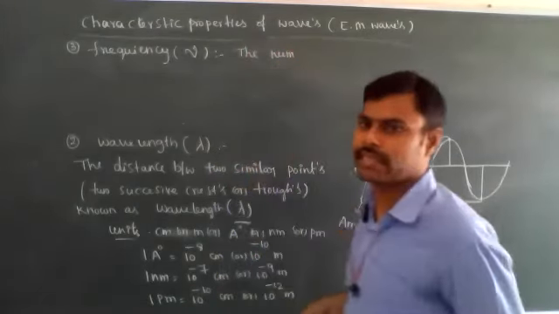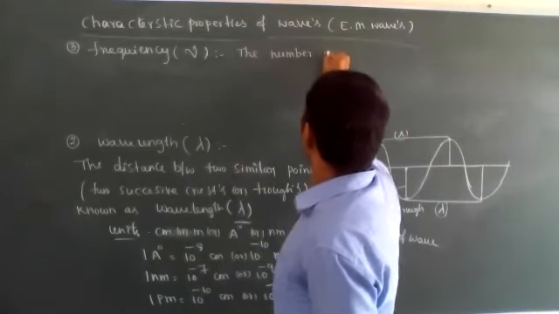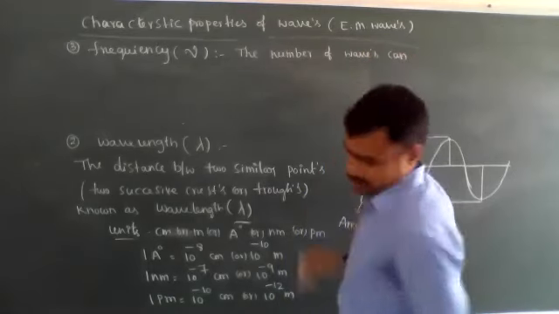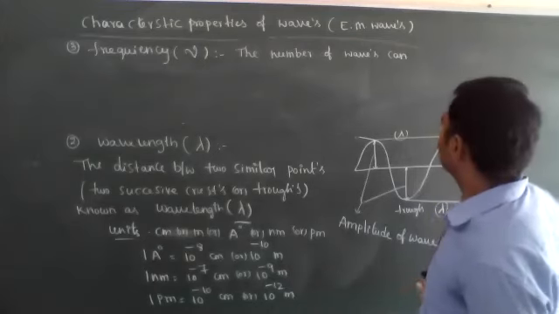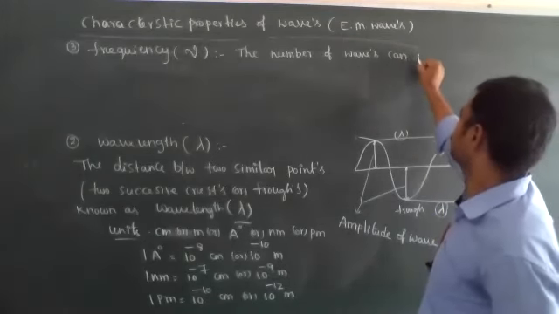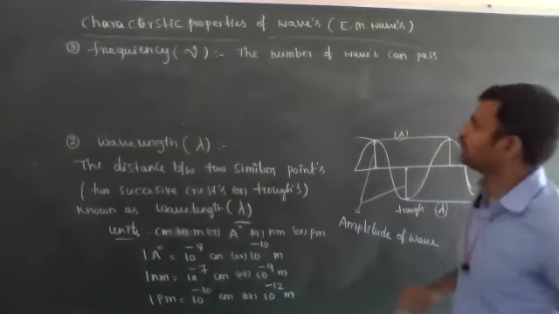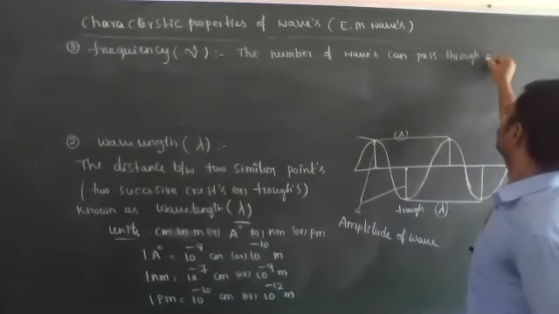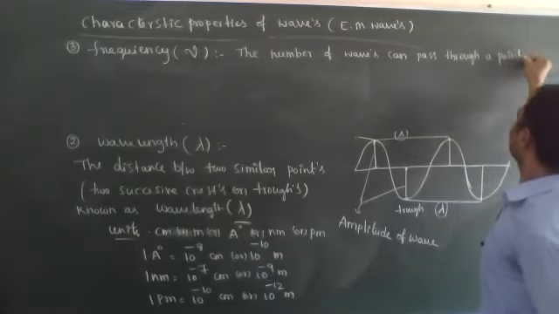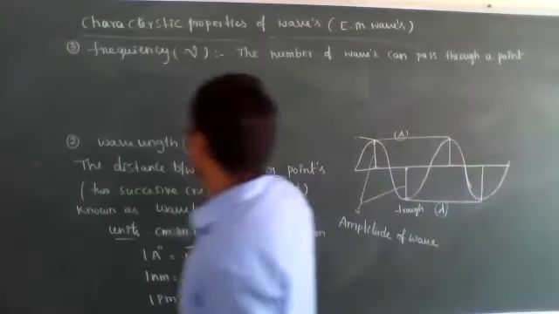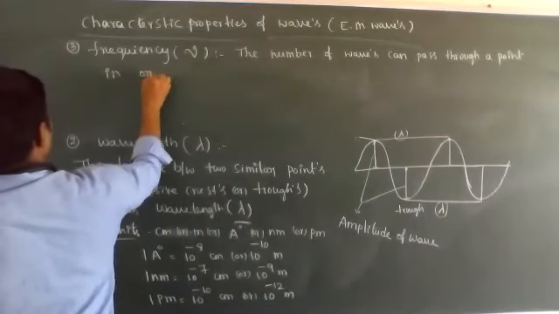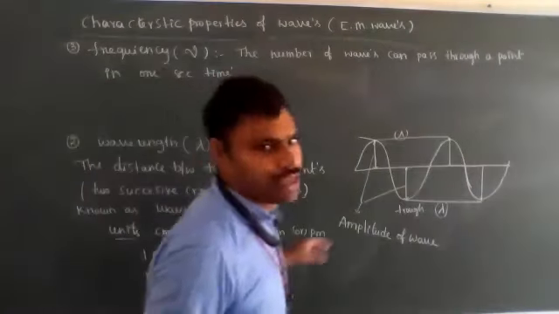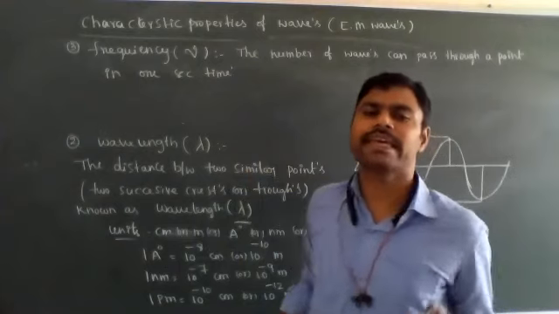It is the number of waves that can pass through a point in 1 second. In 1 second, how many waves are passing through a point is known as frequency.